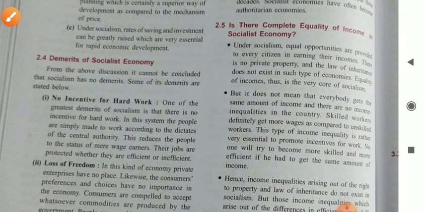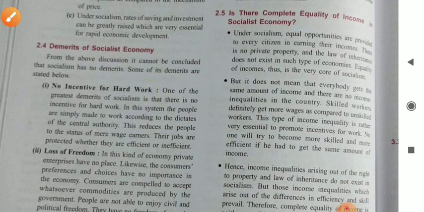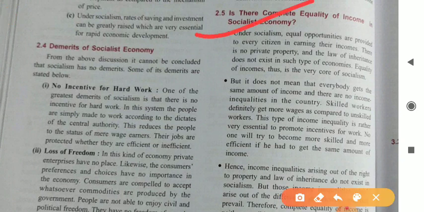Okay student, next we move to the next part: is there complete equality of income in the socialist economy? This is one of the important questions. The answer is, under socialism, equal opportunities are provided to every citizen. In earning their income, every citizen is free to earn. There is no private property, as we all know, and the law of inheritance does not exist in such a type of economy.